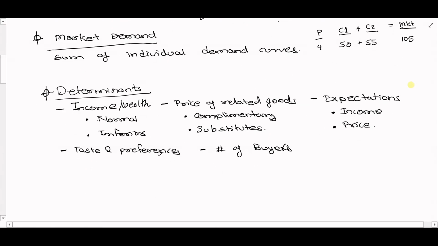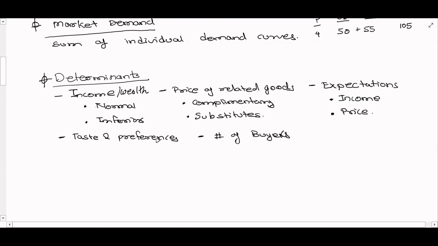Next, we would want to look into factors which affect demand, but which are not prices. So these are the determinants of demand. Demand goes up or demand goes down due to these forces, but these are not prices, right? And so think about income or wealth.